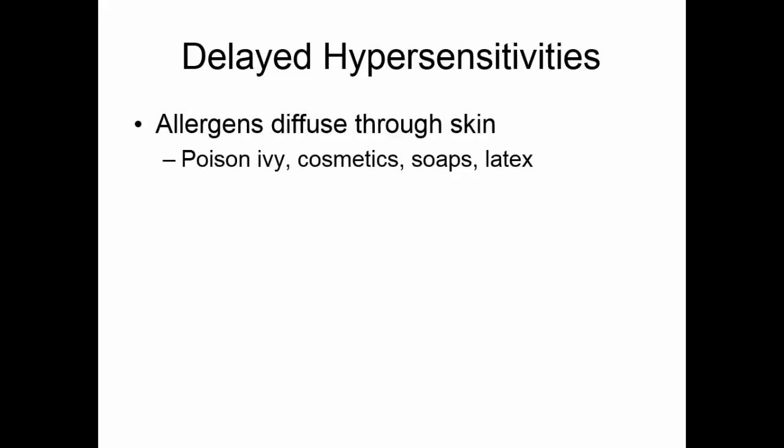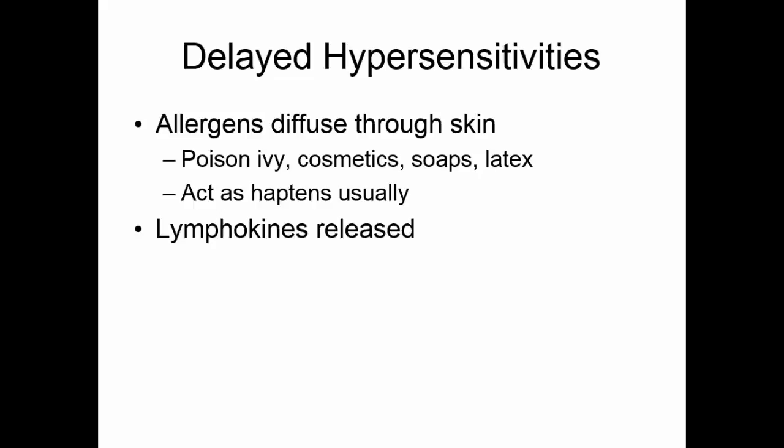With delayed hypersensitivity, the allergen diffuses through the skin. These are things like poison ivy, cosmetics, soaps, latex. Usually these act as haptens, attaching to some normal protein in the body. Instead of histamine being released, we release lymphokines. Lymphokines will activate the T cells. So while immediate hypersensitivities are antibody-mediated, delayed hypersensitivity are T-cell mediated.